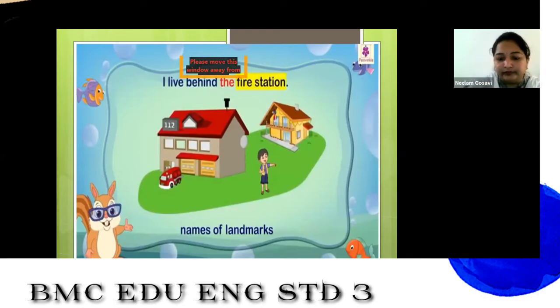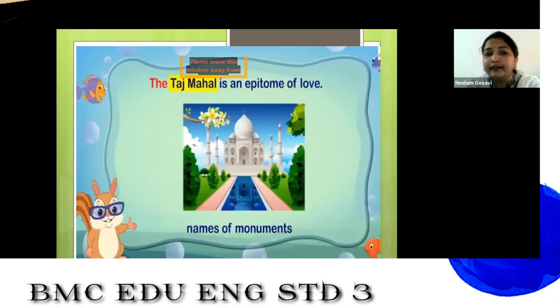Now next, the Taj Mahal is an epitome of love. So, name of the monument. Whenever we talk about the names of monuments, we put the, a definite article. Why the? Because we have only one thing of that kind. We are talking about a specific thing, a particular thing. That is why we are using the. So the Taj Mahal is an epitome of love.